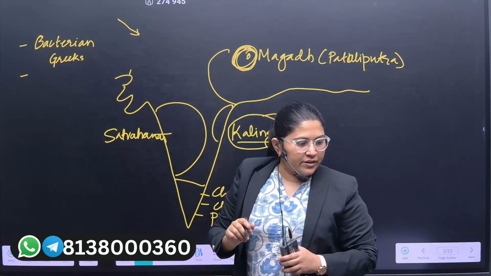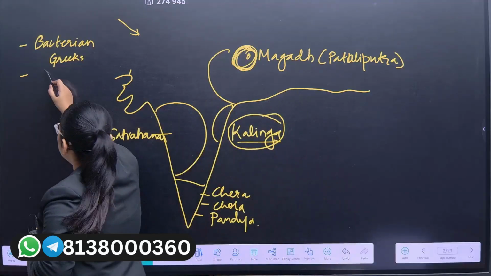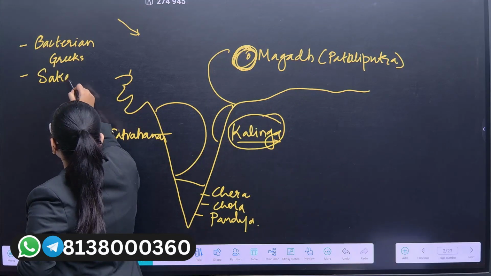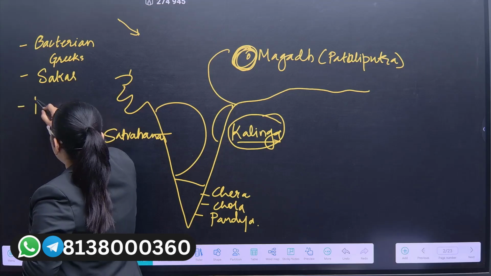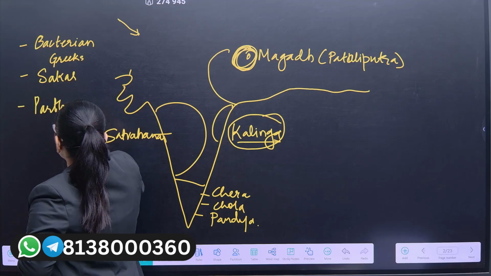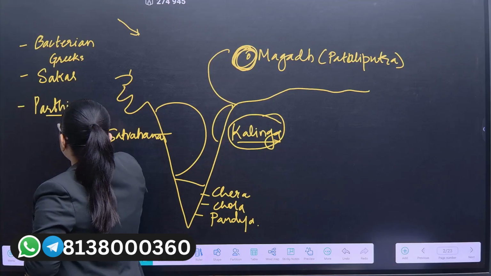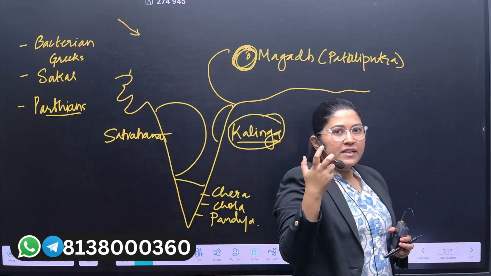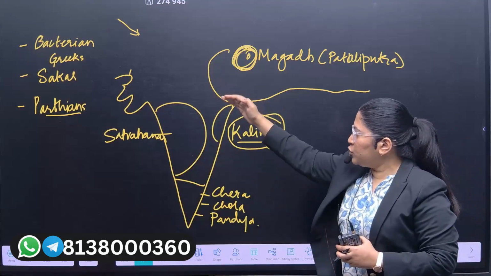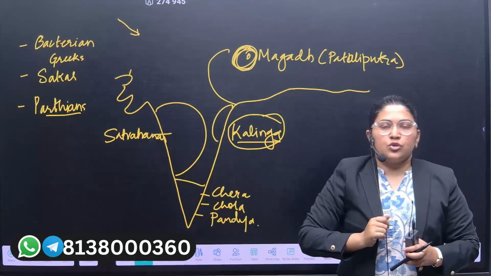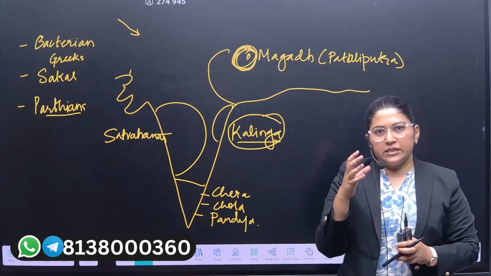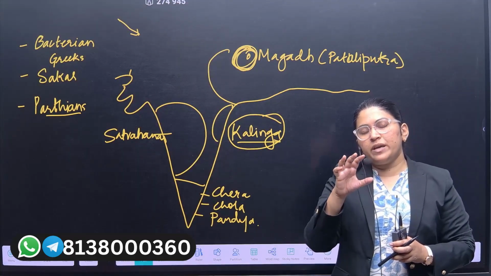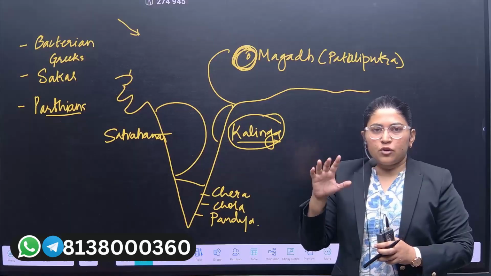The second were the Sakas. After that, the third were Parthians. Sakas and the Parthians would have a major impact on the Rajasthan and Gujarat region. So you will find many of the cultures in Rajasthan and Gujarat differing from that of North India.